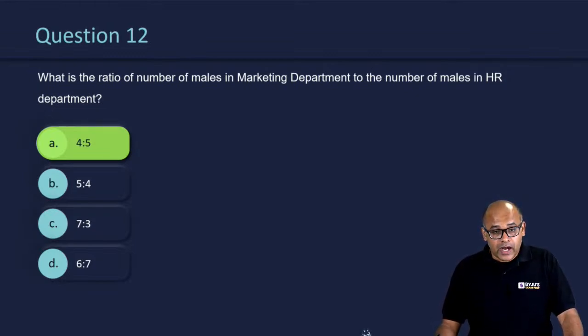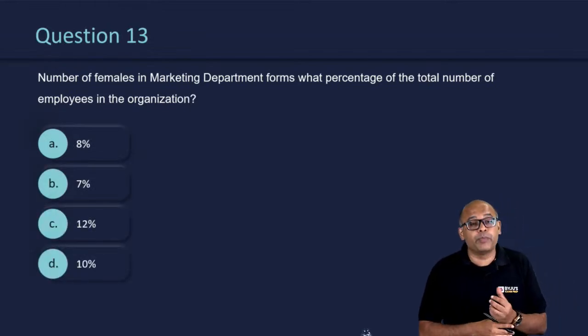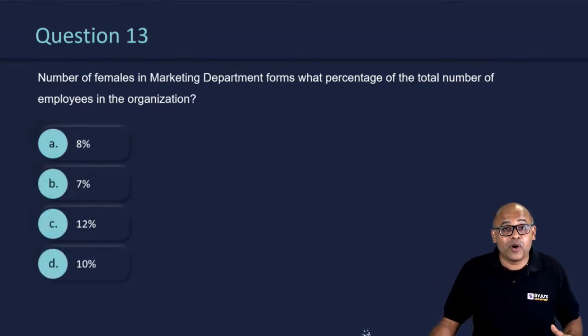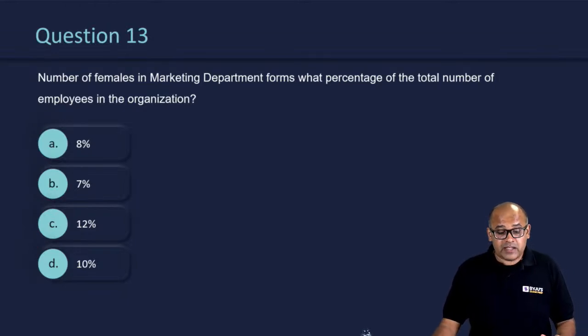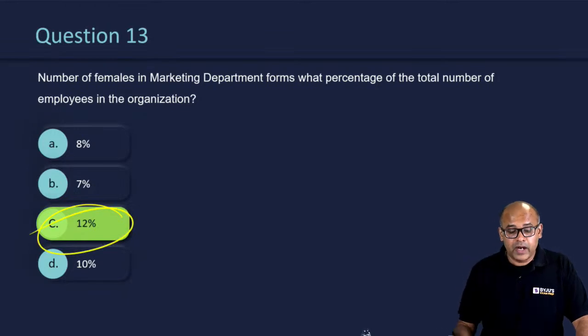Okay. Then the next question is the last 3 questions coming your way, my friends. I hope till now your journey in quant has been good. Last three questions. Number of females in marketing department forms what percentage of the total number of employees in the organization? Here, the correct answer happens to be option C.